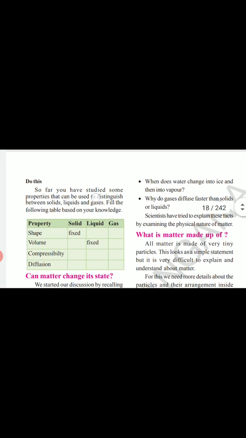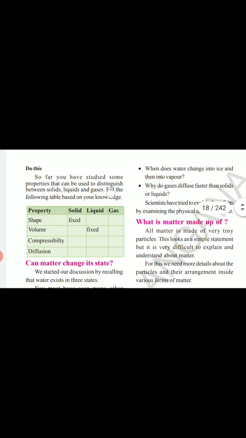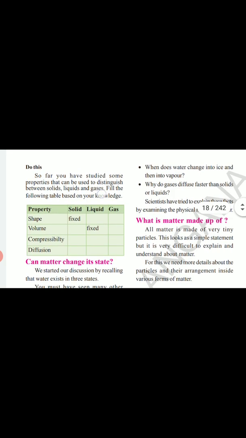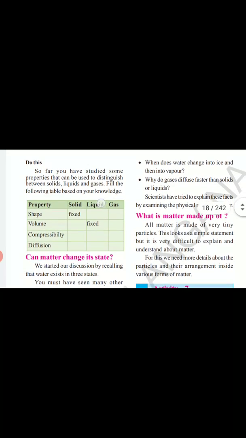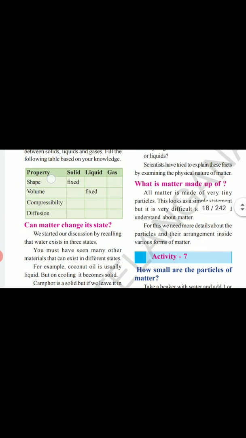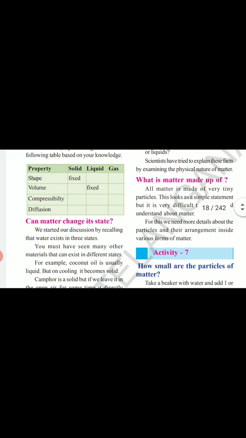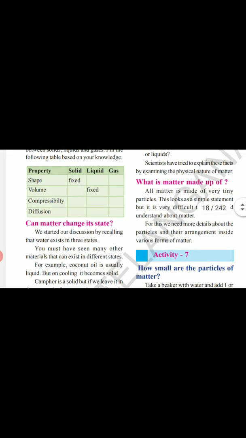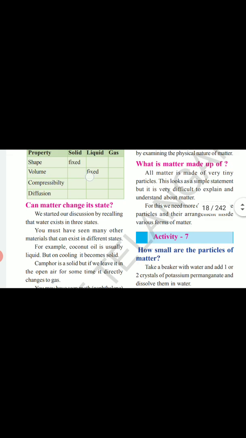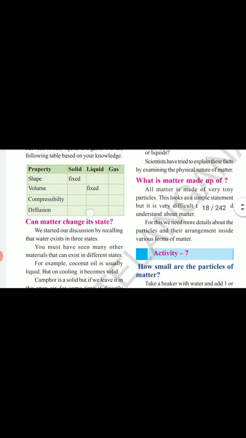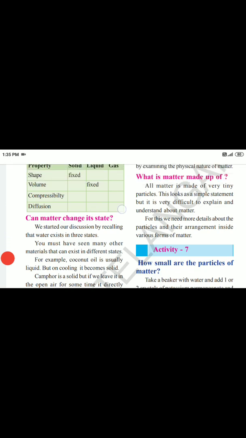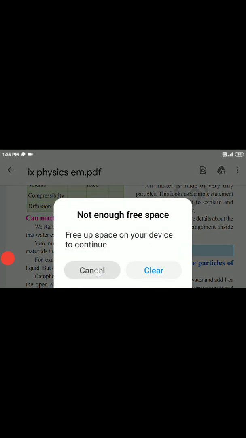So far you have studied some properties that can be used to distinguish between solids, liquids and gases. Fill the following table based on your knowledge. Property: solid, liquid, gas. Property: shape. Solid, fixed. Volume, fixed. Compressibility of solid, liquid and gas. Diffusion of solid, liquid and gas, and compressibility, volume and shape of solid, liquid and gas.